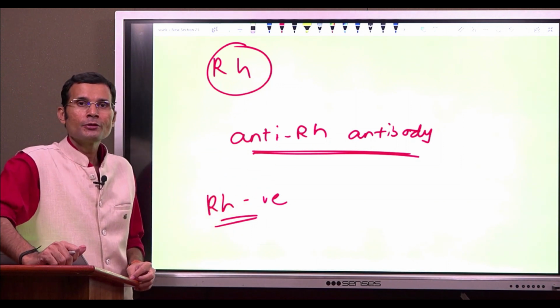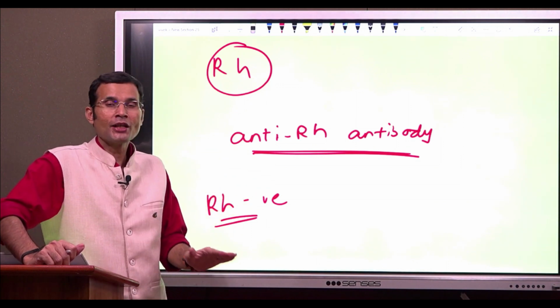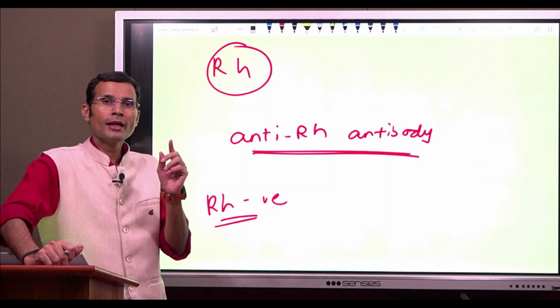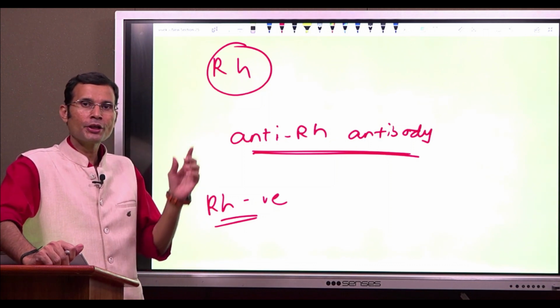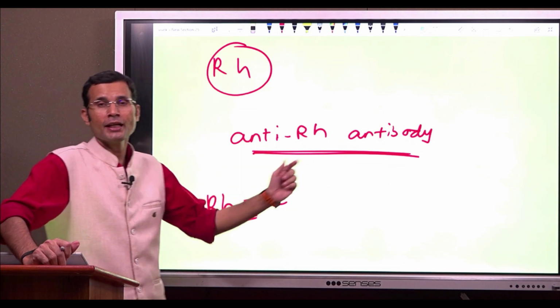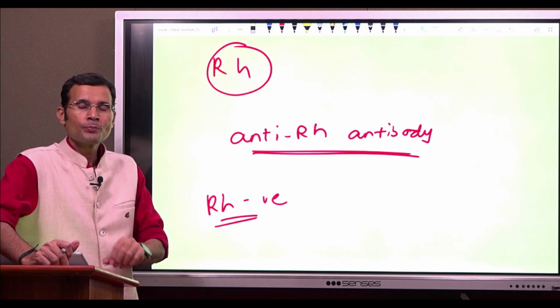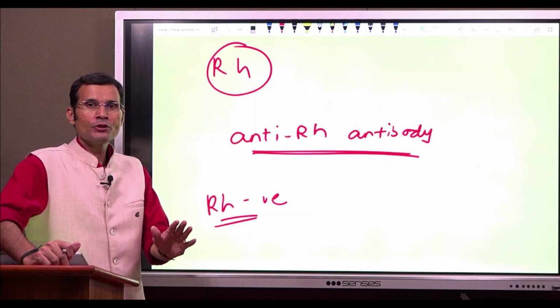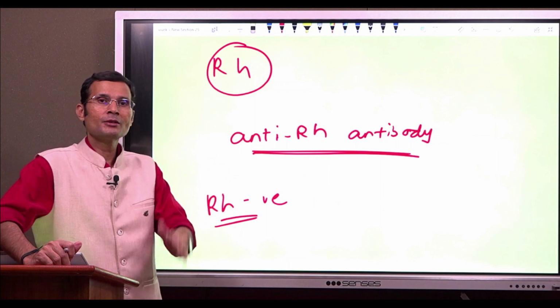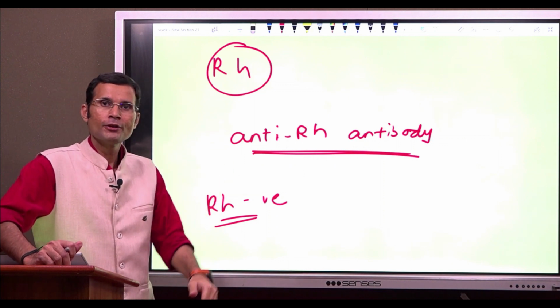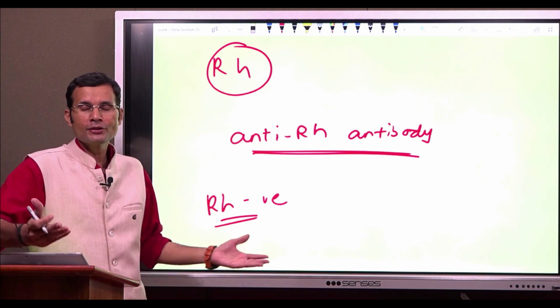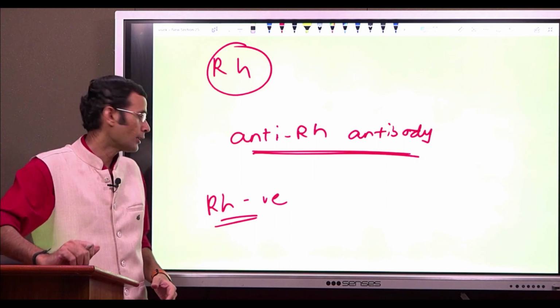Anti-Rh antibody is not a natural agglutinin, it is an induced antibody or induced agglutinin. An Rh positive individual has the Rh antigen since birth, it is recognized as self, and anti-Rh antibody is not formed by the immune system of that individual.